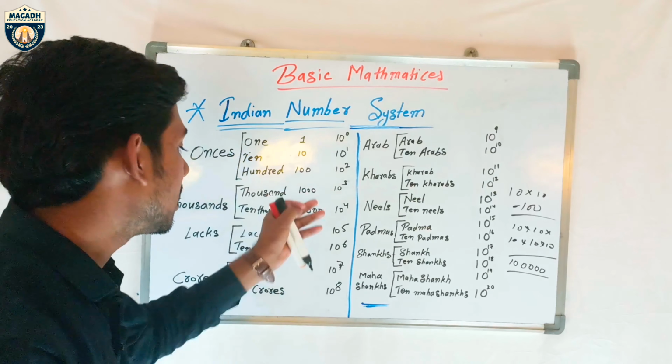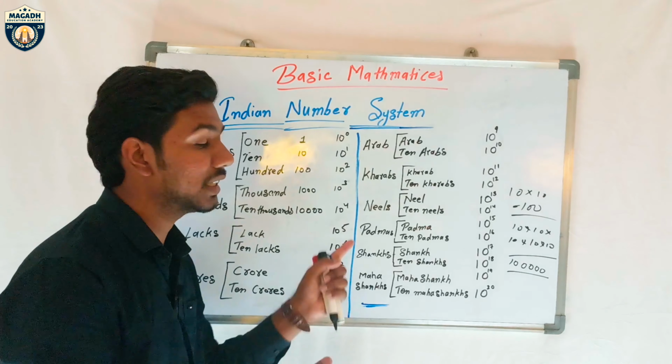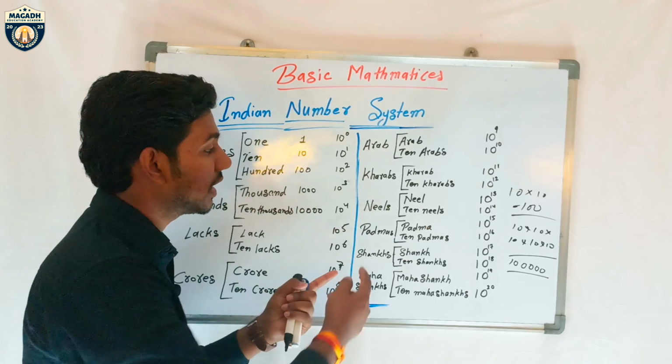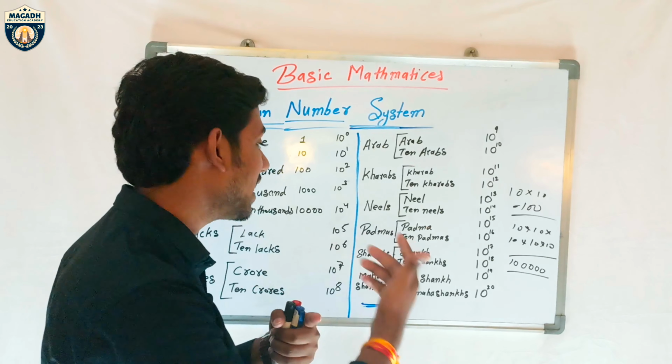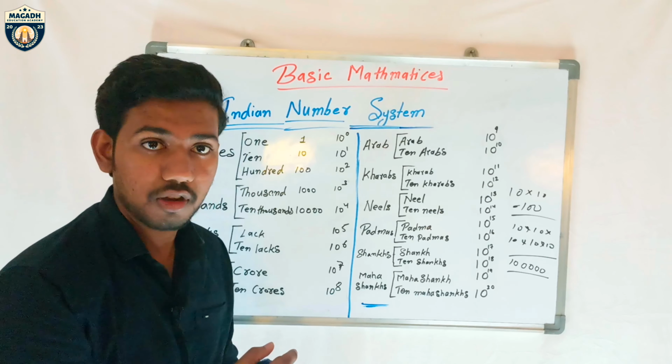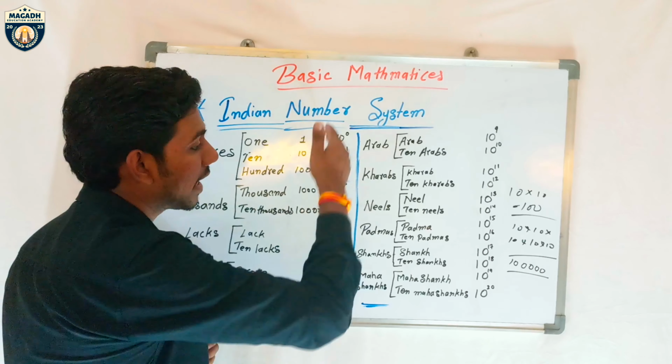You can remember that. So if I ask you how many zeros in Nils, you can definitely say 13 zeros in Nils, and in 10 Nils there are 14 zeros. All right, I hope you understand why I'm written here.